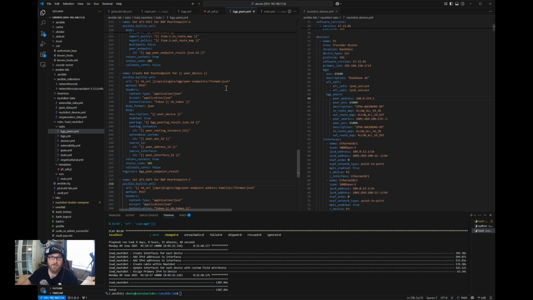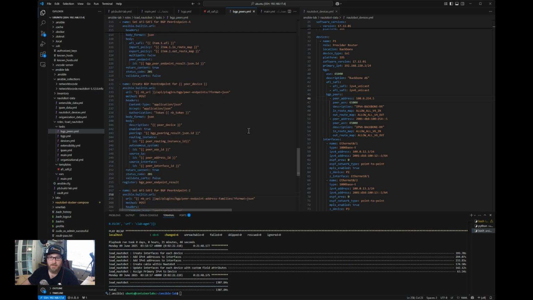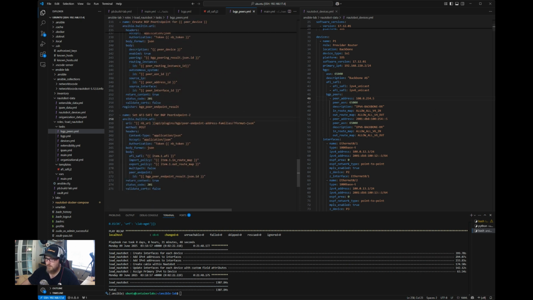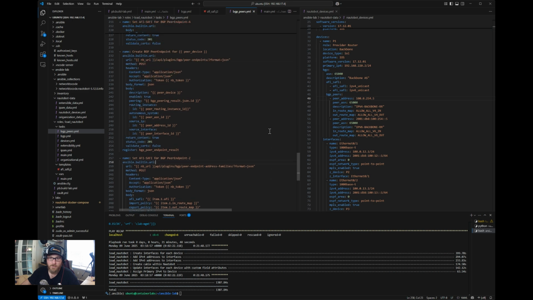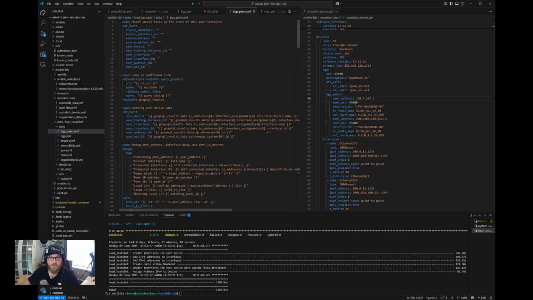You certainly could do it by pulling it from other sources, but this at least gives you an example on how to do it and get it in correctly. Okay, so I believe that is everything for getting the peers in.